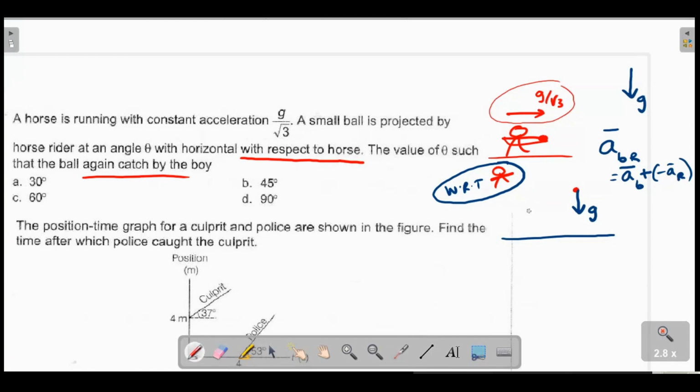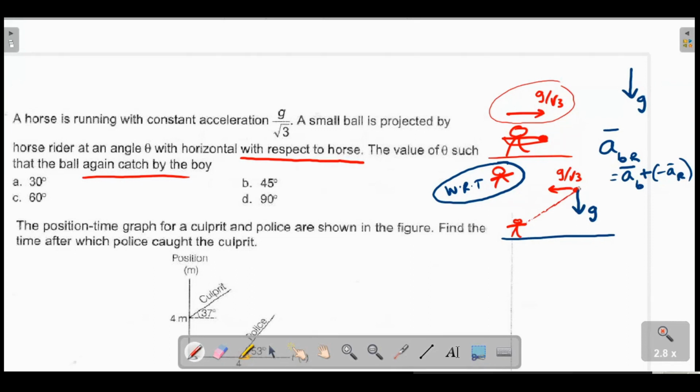So what this person effectively sees is he reverses that g by root 3 and sees it like this. According to this fellow, who thinks he's at rest in this frame of reference, the ball is in the air experiencing this set of vectors. It will reach back to him if it goes in a straight line according to him. That means the velocity vector should be along the direction of the net g as seen by him.